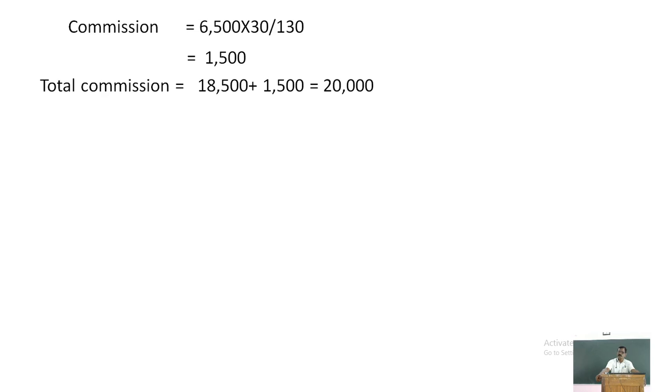Now, as I told you earlier, the revised Act of 2013 points out various changes that are needed, and various changes are made in the preparation of financial statements.